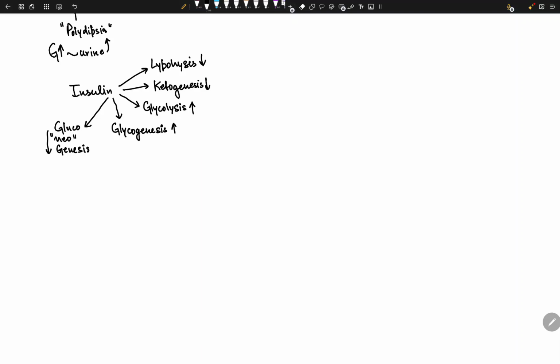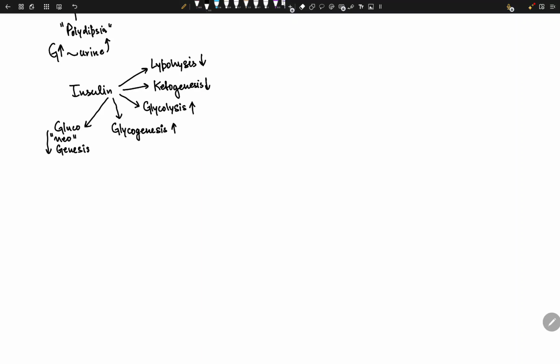How does the beta cell know when the blood sugar is going up? It cannot see the glucose directly. Instead, glucose enters inside the beta cells. Glucokinase phosphorylates it, which traps it, and glycolysis increases and ATP increases. This increased ATP closes the ATP sensitive potassium channels.